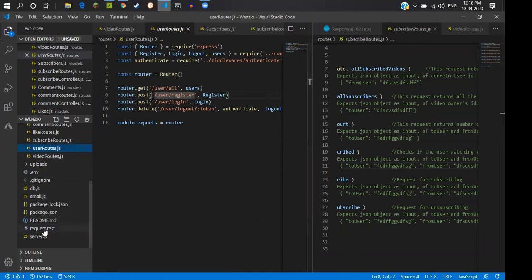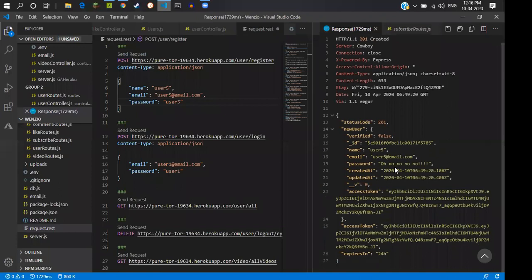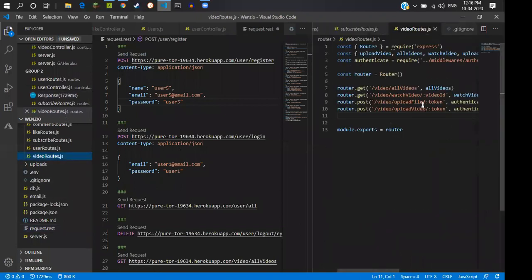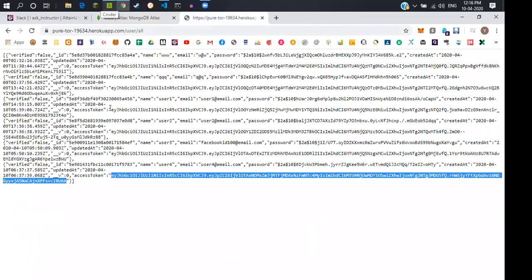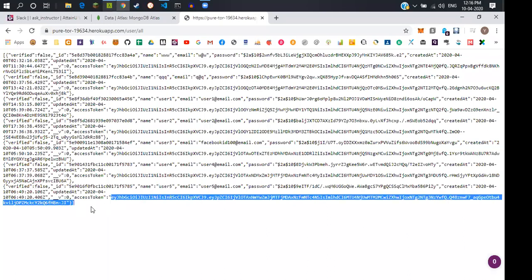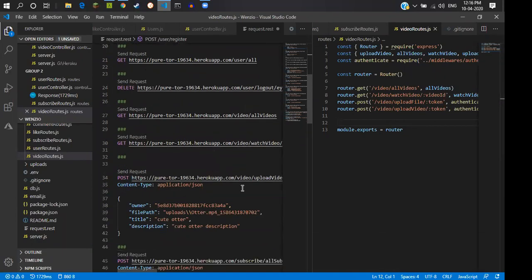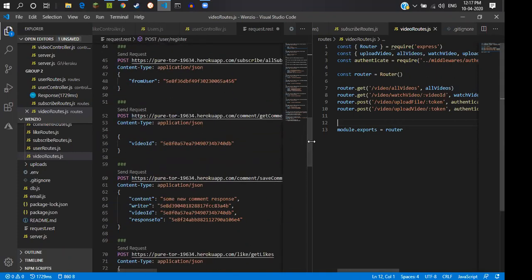Register. Yeah, it's done. Video routes, token, user file, token. Last.